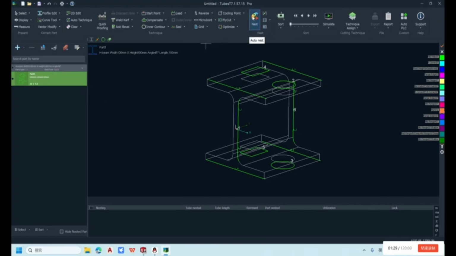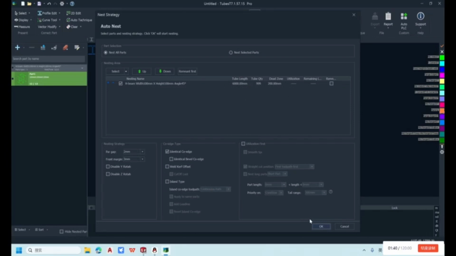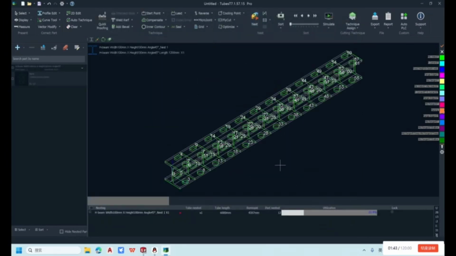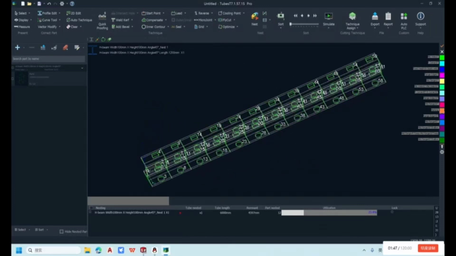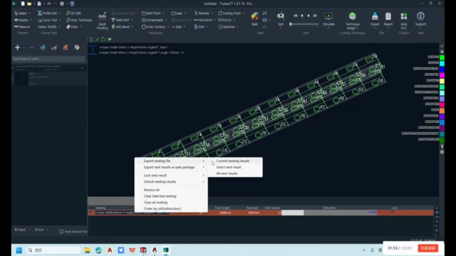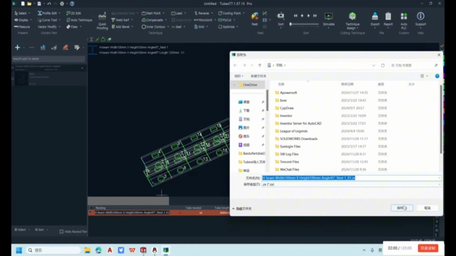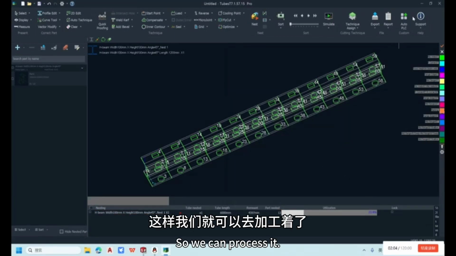Click to Layout. Modify the value according to the length of the pipe. Click Export to export individually. So we can process it.